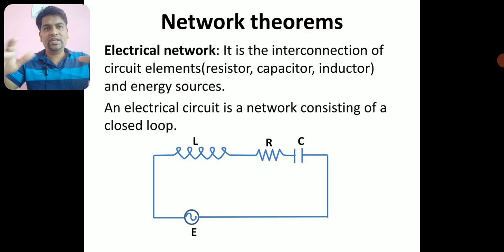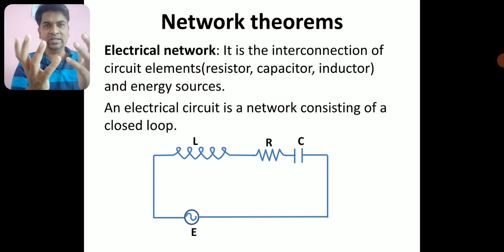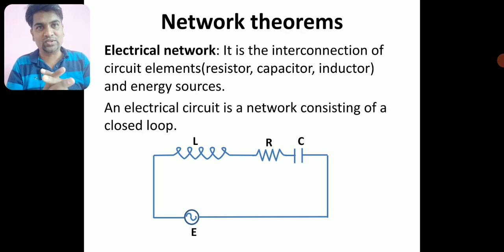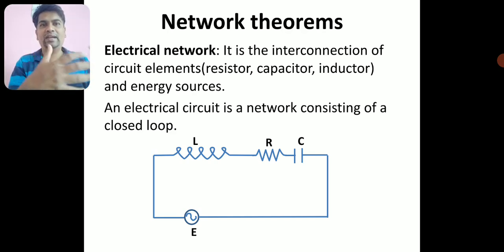The circuit elements may be a resistor, an inductor, a capacitor, a transistor, a diode, any circuit element. If it is connected with an energy source and makes a closed loop, then it is called an electrical network.